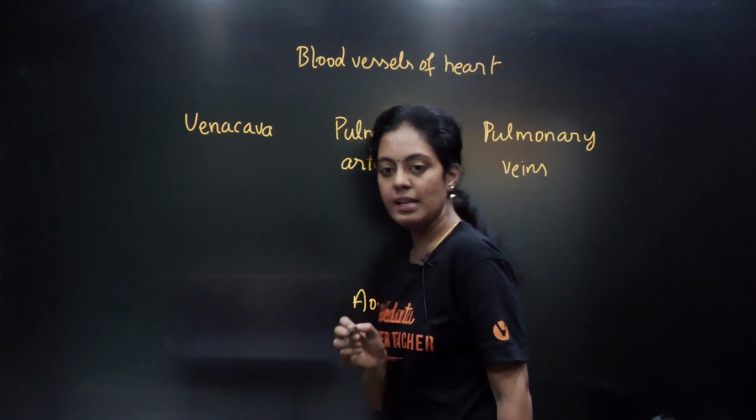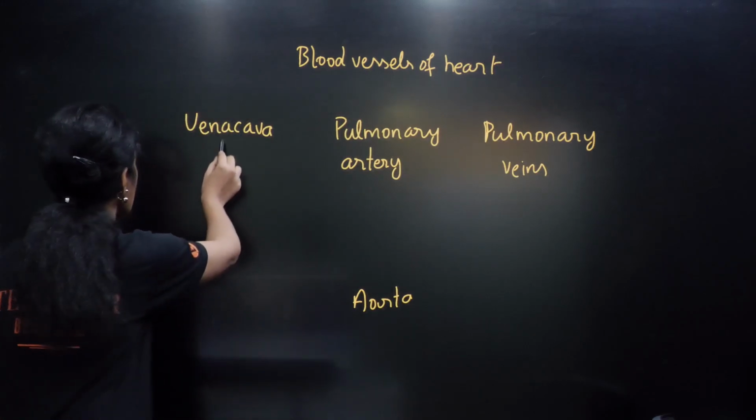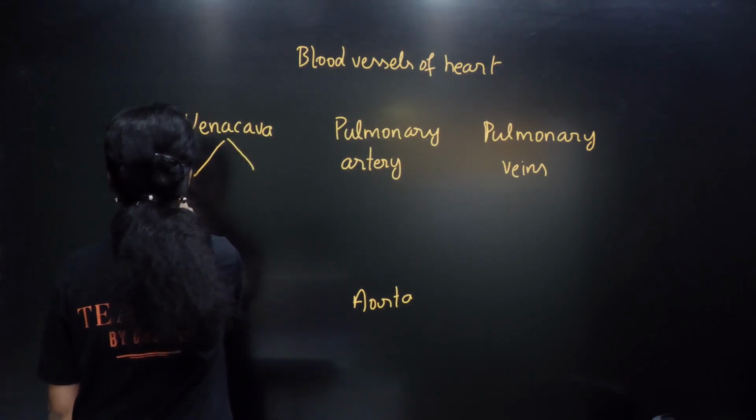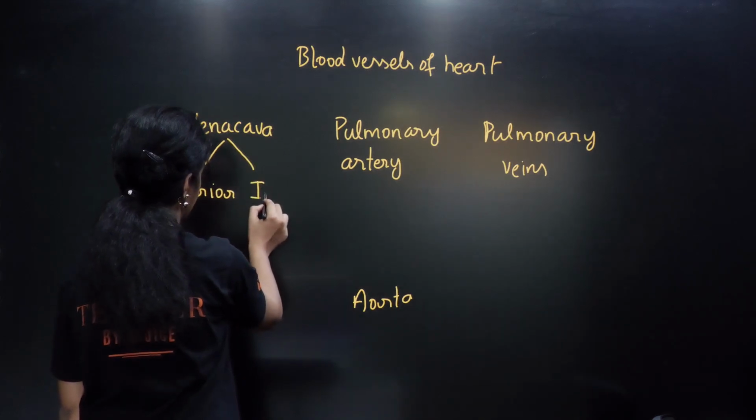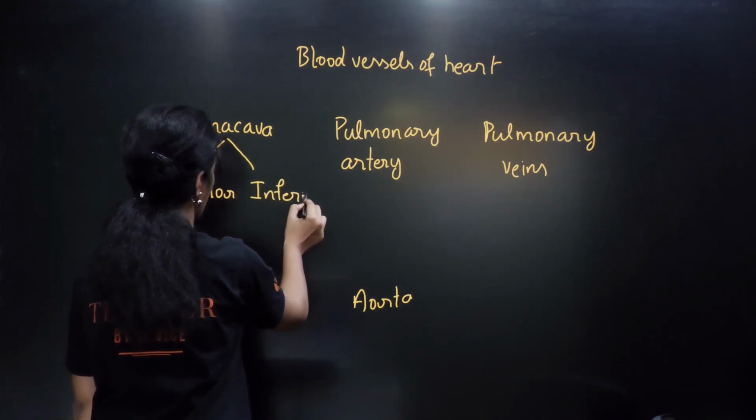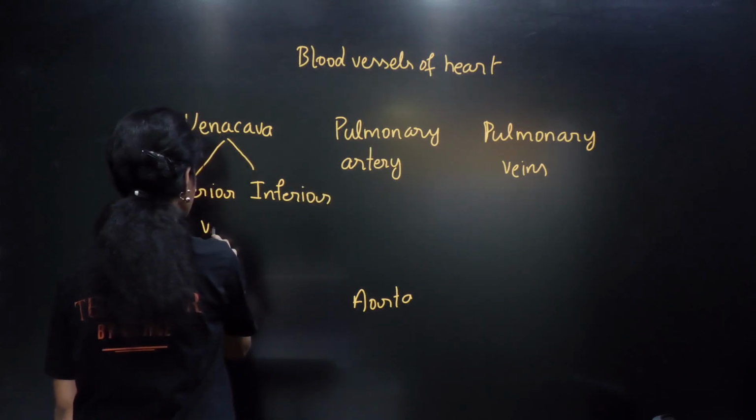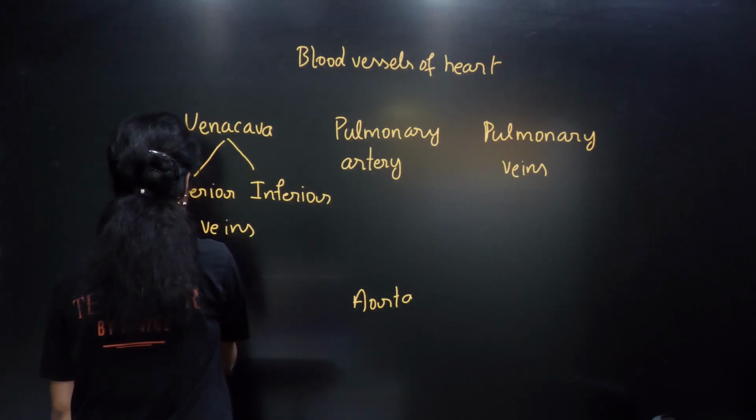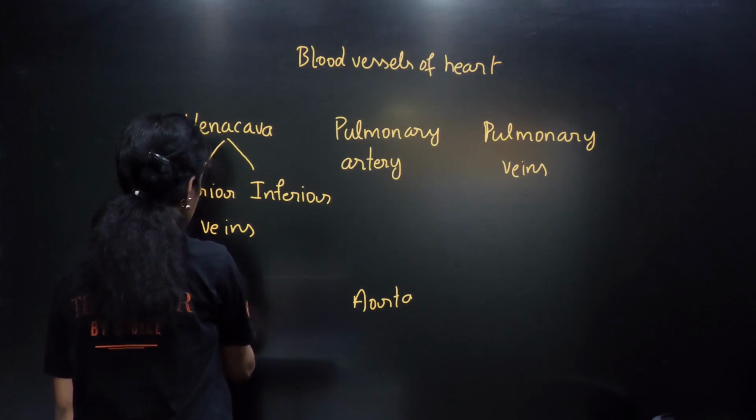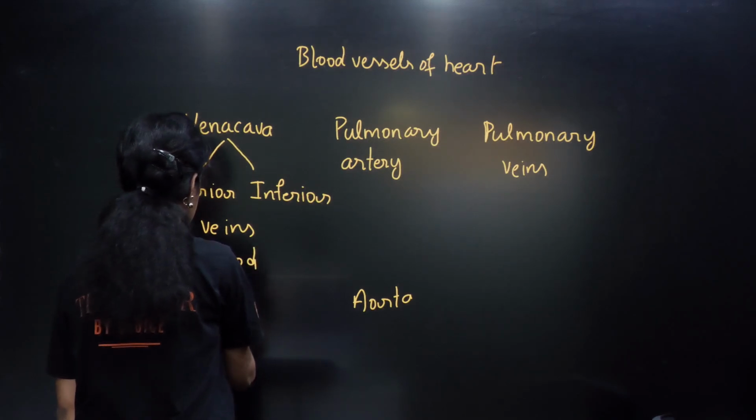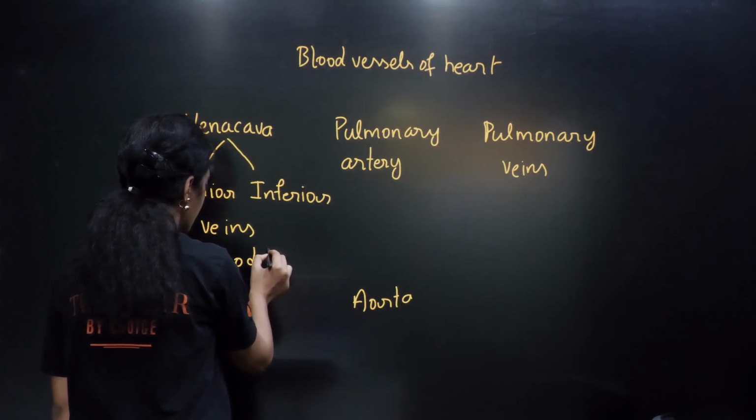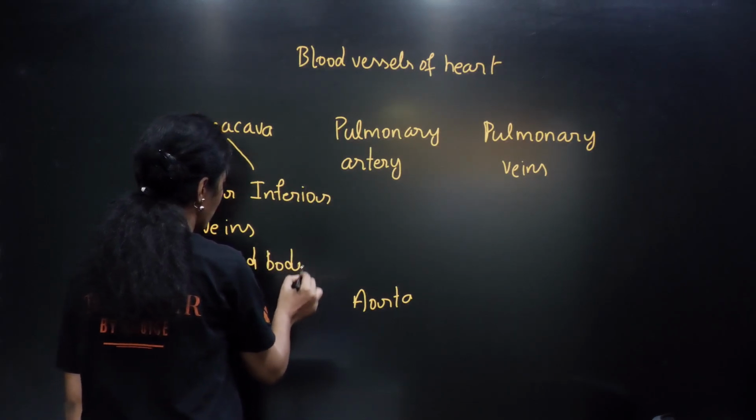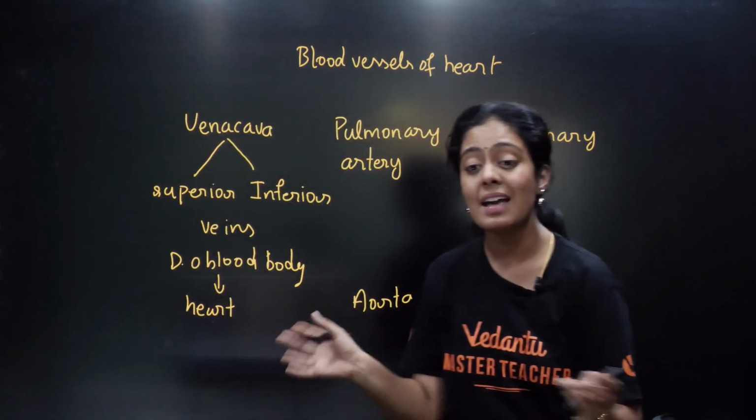Okay, firstly vena cava la ethana type irukku pasangala, you have superior and inferior. So what do these vena cava do? They are veins. They carry DO blood. DO blood na enna? Deoxygenated blood to the heart. Okay, from the body to the heart. Remember flow charts. You don't have to remember pages together.